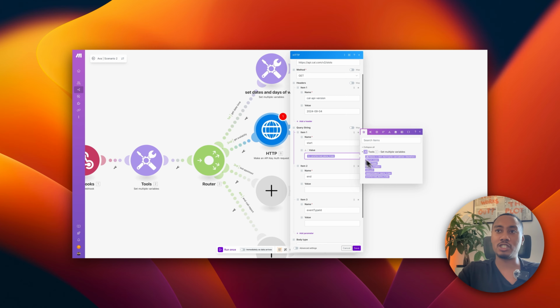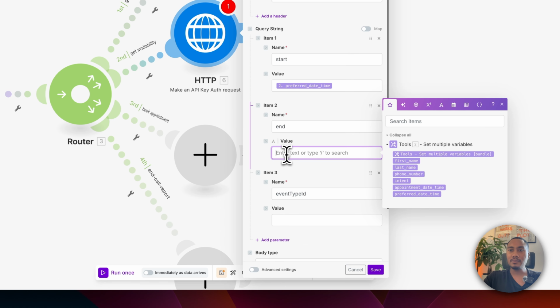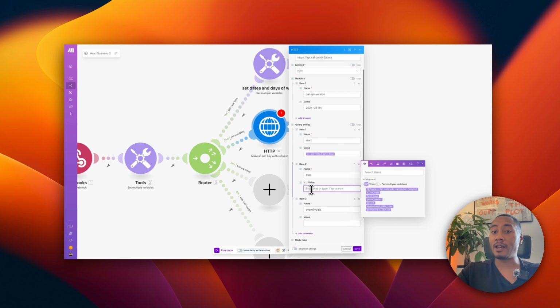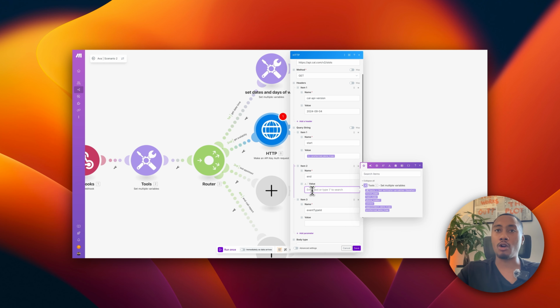So we want to check what the slots look like at the user's preferred date and time. And then the end. Here we can be flexible. We can set it to a larger window frame so that we can get more availability for the user. I like to set it to maybe 3 to 7 days ahead, so that we can look at what the availability for the whole week looks like.